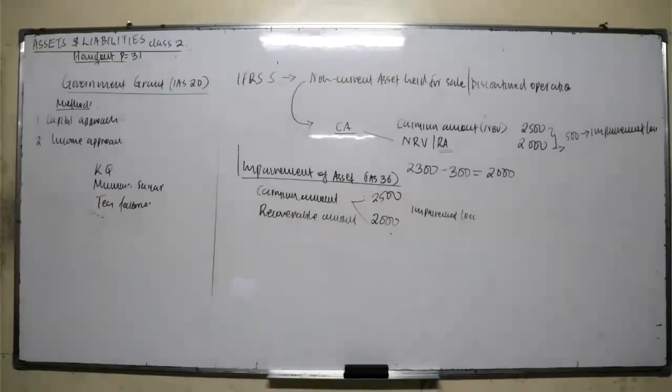Then we have the internal indicators. One, physical damage of an asset. Number two, evidence available from internal reporting of inefficient performance, when the asset is not performing the way you expected. So that's an indicator. Good, then impairment reversal. We'll go through that. So now let's go to the other page.